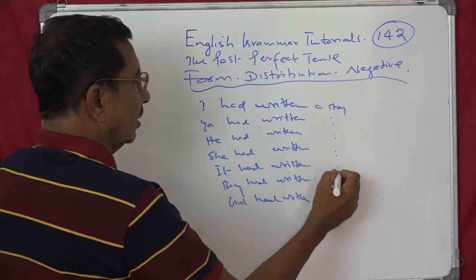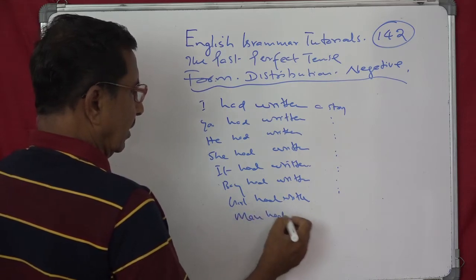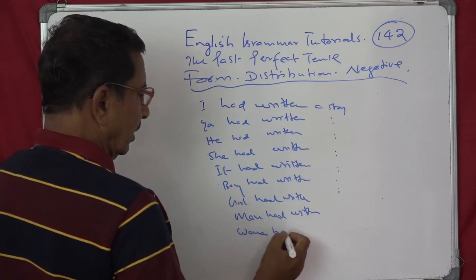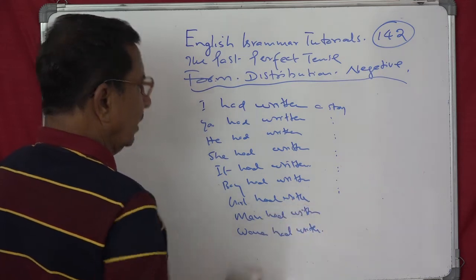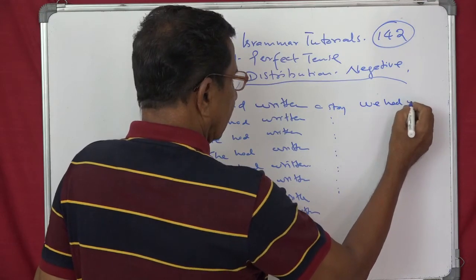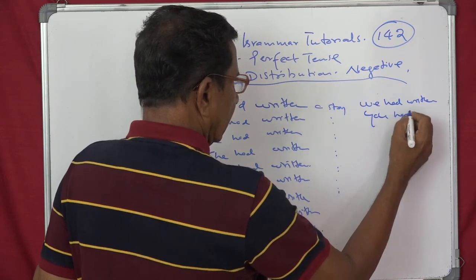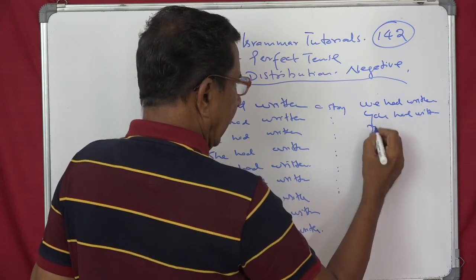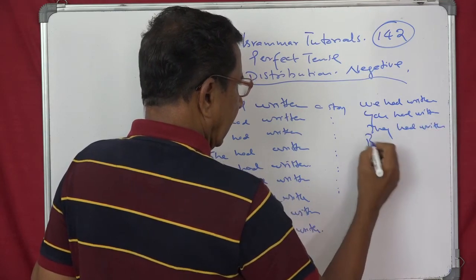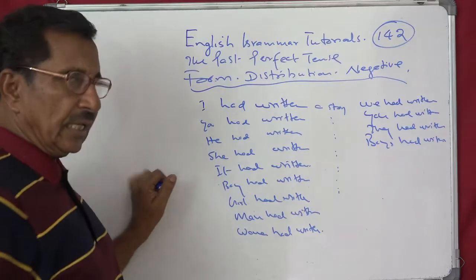Anything you can write. Story, a novel and all those things. Man had written, woman had written, then we had written, you had, plural, had written, they had written, boys had written, and so on. Go on making sentences like this.